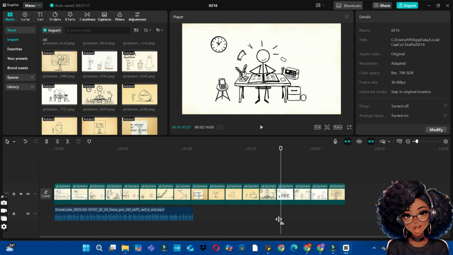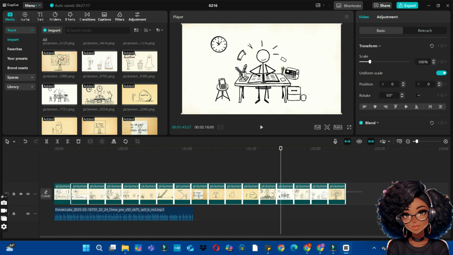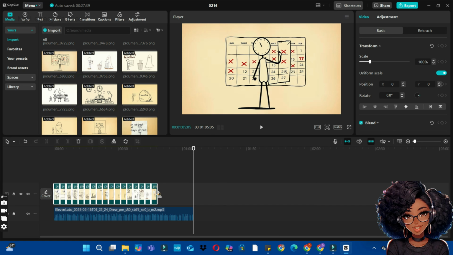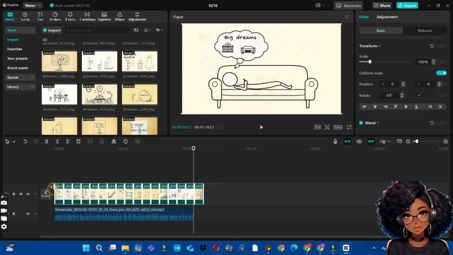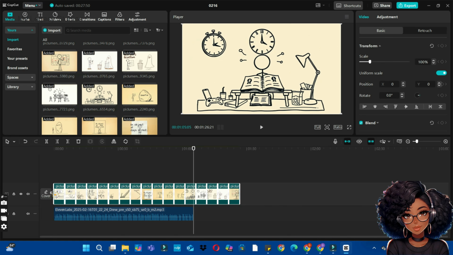Since our images on the timeline do not match the audio or the voiceover on the timeline, what we're going to do is to highlight all the images on the timeline, bring your cursor to the right and drag it in to match the voiceover on the timeline. So you can either drag it in or drag it out to make sure it matches the voiceover.